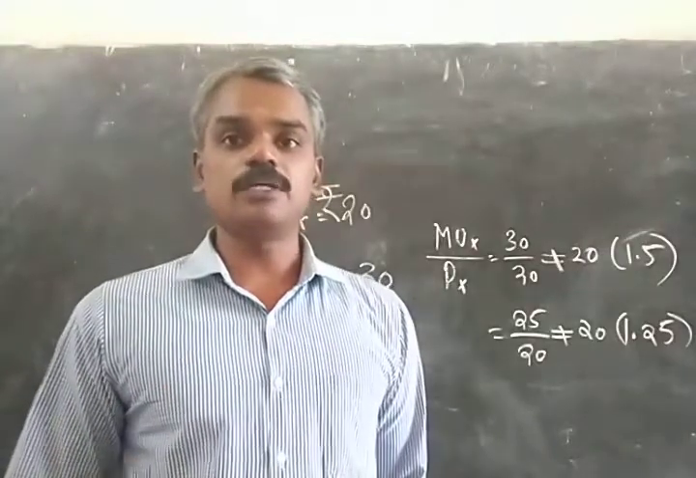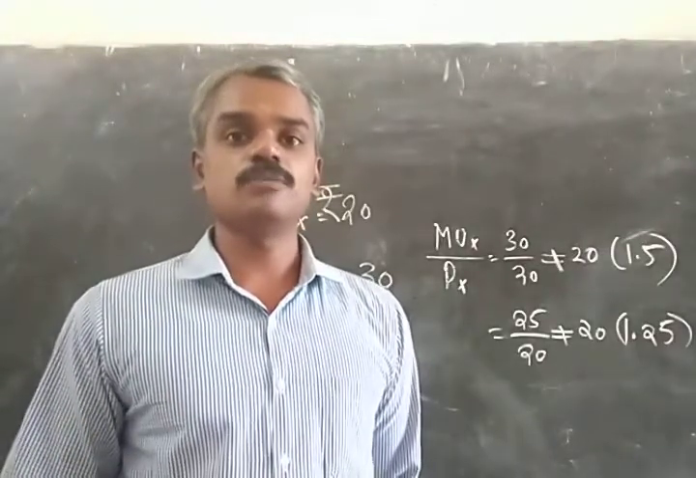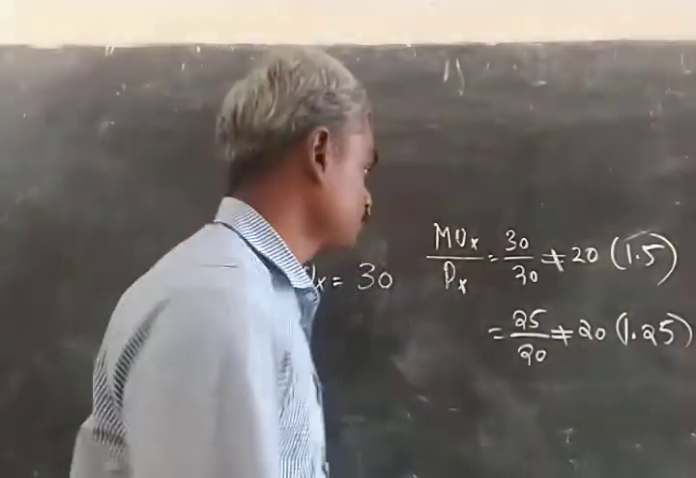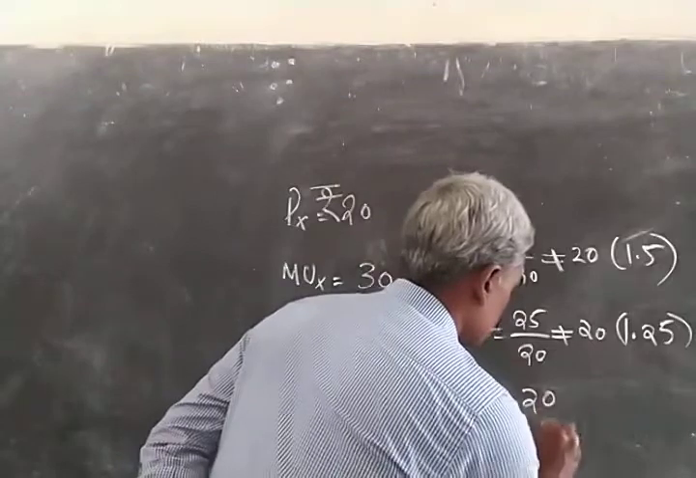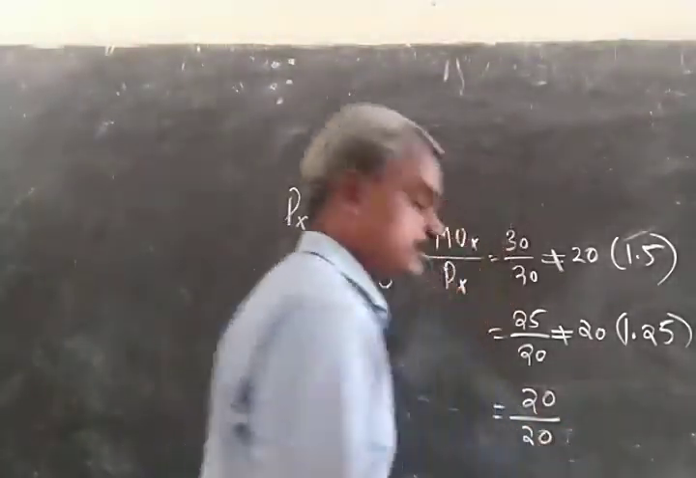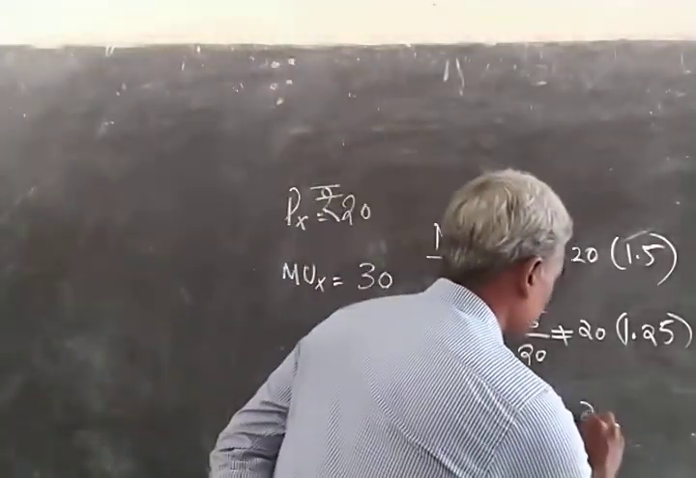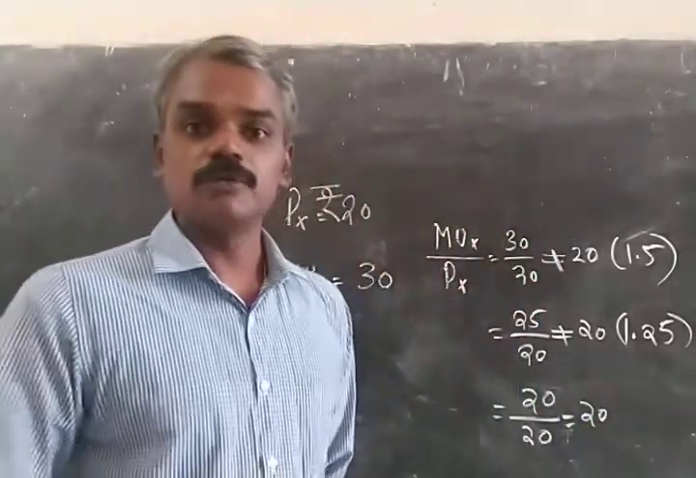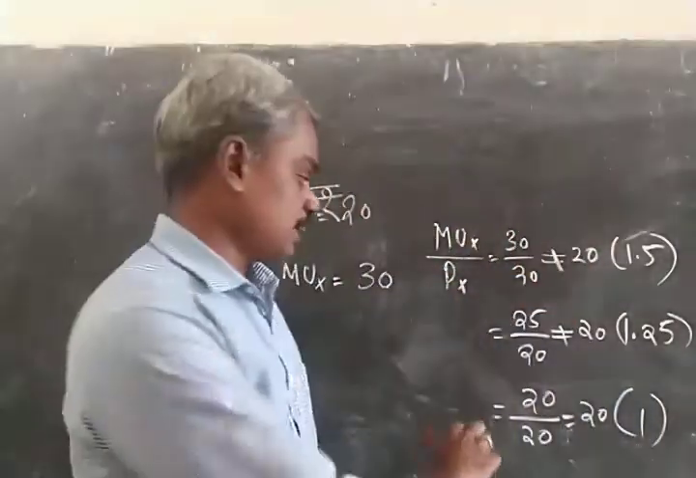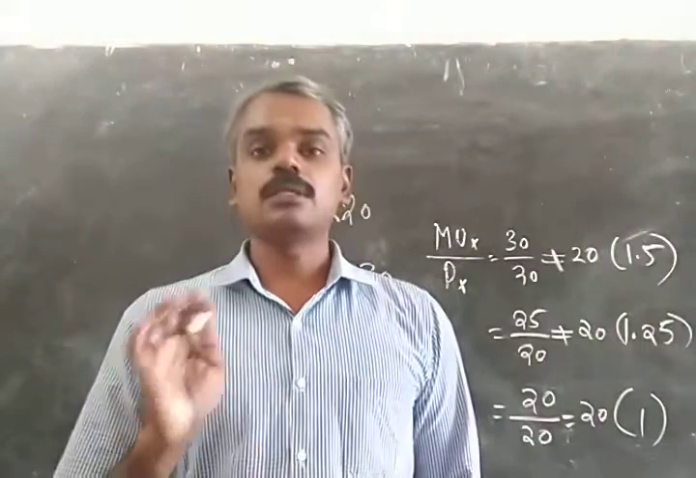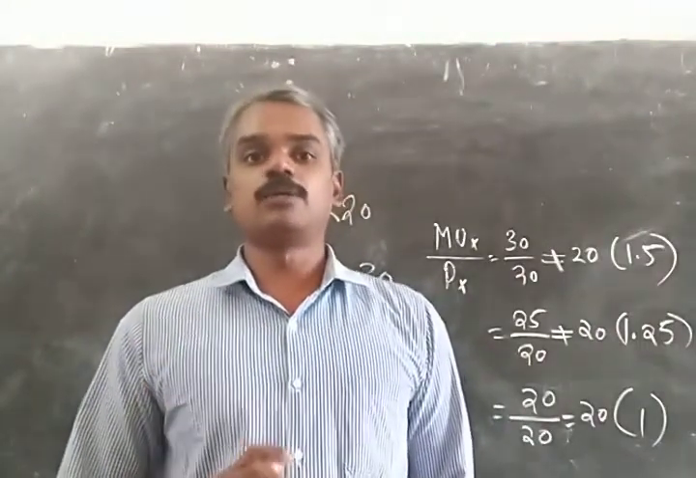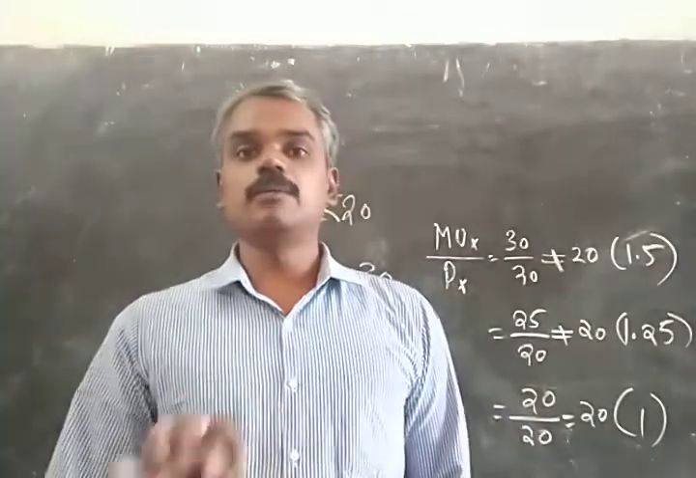As per the law of diminishing marginal utility, when he consumes another unit of the commodity, his marginal utility should again fall. Here, his marginal utility falls to 20. Price remains constant at 20, which is equal to the marginal utility of money, and the ratio is 1 here. By spending 1 rupee, the consumer is able to generate utility worth 1 unit or worth 1 rupee. So he will be in equilibrium.